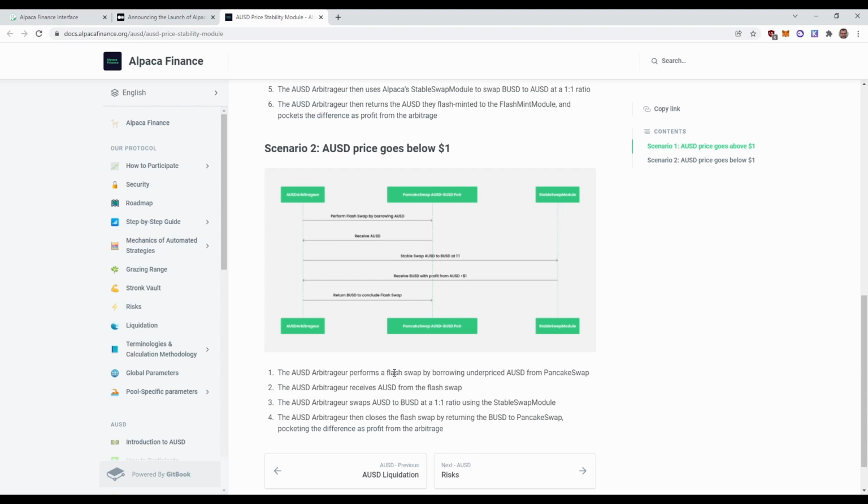So this model has a very good incentive for people to constantly monitor the price. Whenever there is a discrepancy between AUSD and its dollar peg, you can make money with the click of a button. If you have a lot of money, you can make decent money even if the discrepancy is ever so tiny. So this is a very good way of ensuring that AUSD is actually staying at $1.